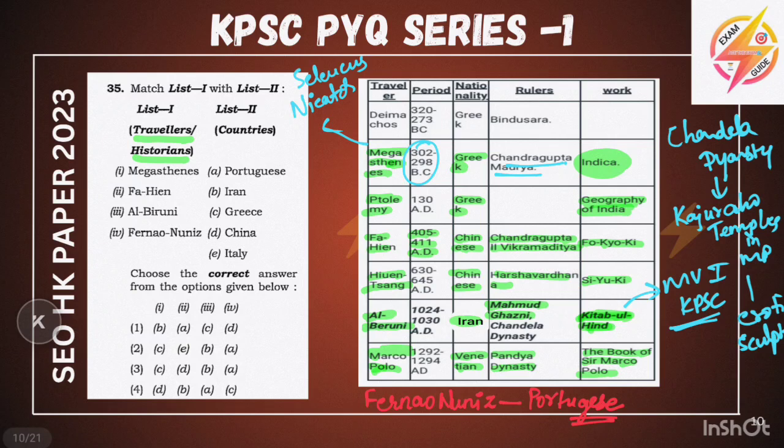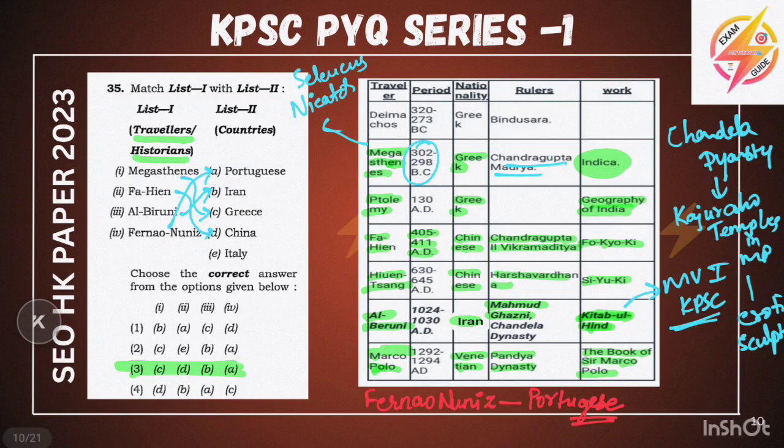Now we will solve this question. Megasthenes is from Greece. Fahien is from China. Al-Biruni is from Iran. So the answer is 2D. See, we have found it. If you know that Al-Biruni belongs to Iran, this is the answer.